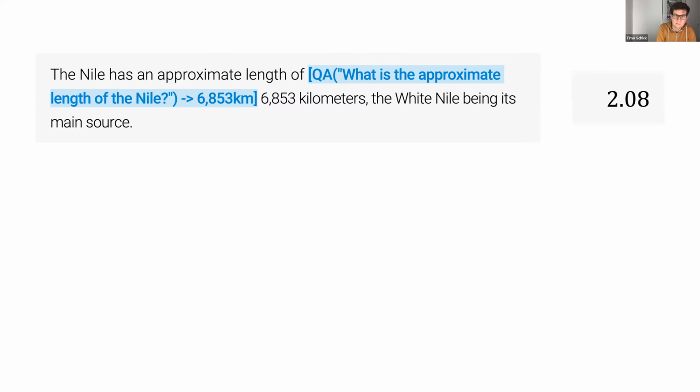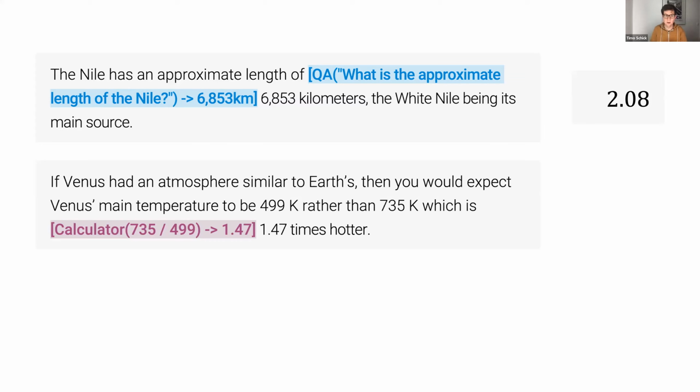Another tool that I've also mentioned in the very beginning is a calculator. So here's one of the examples in our data set where the model decided to use a calculator. If Venus had an atmosphere similar to Earth's, then you would expect Venus's mean temperature to be 499 Kelvin rather than 735 Kelvin, which is 1.47 times hotter. And to get to this number 1.47, the model decided to use a calculator and just divide 735 by 499. So again, given that the model isn't good at doing that computation itself, that API call is very helpful, with a helpfulness score of 1.59.